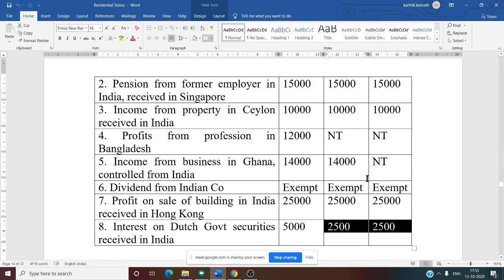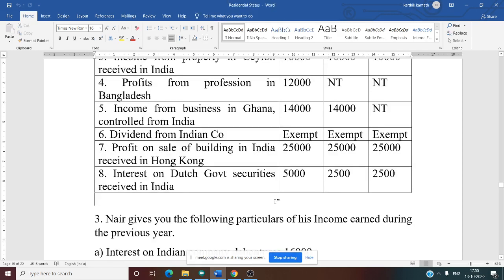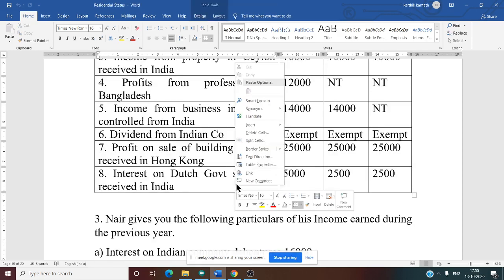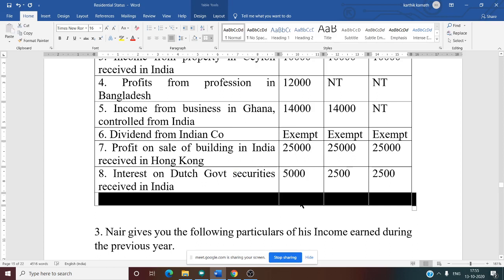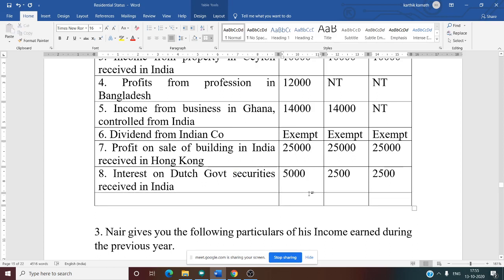I forgot to make the total, so we need to make the total also. I mistakenly have not written the total here. So the total of this one: first one OR is 3,06,000, NOR is 2,91,500 and NR is 2,77,500. So this is our total.